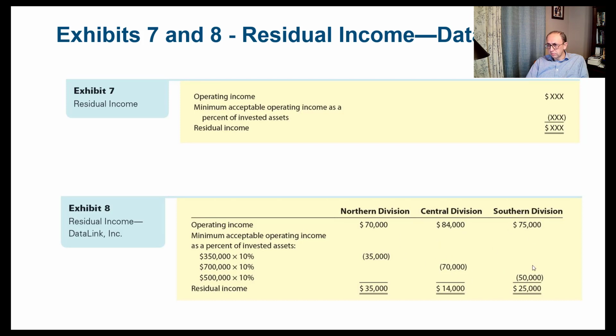If we get the difference between operating income and the minimum acceptable operating income, that would give us the residual income to be 35,000 for the Northern Division, 14,000 for the Central Division, and 25,000 for the Southern Division. Still, the Northern Division is the most profitable.